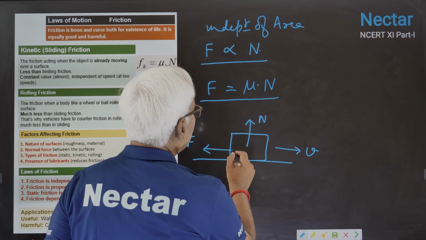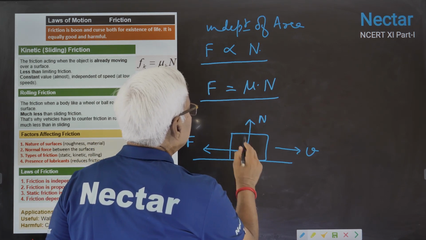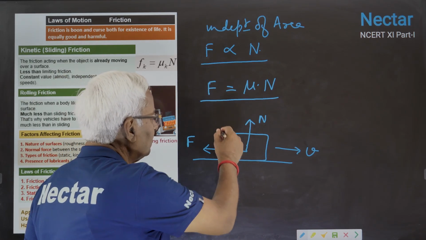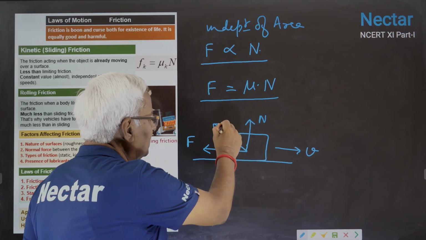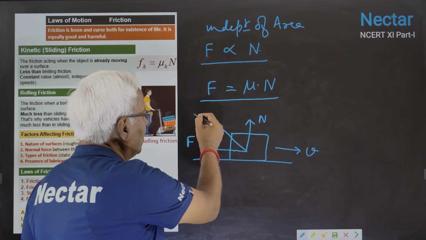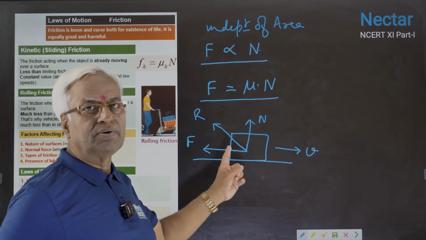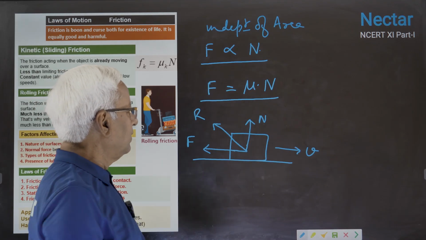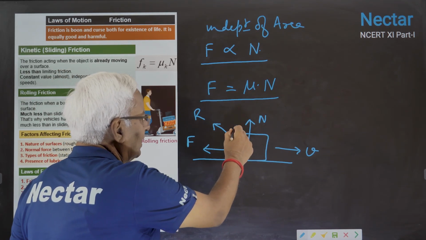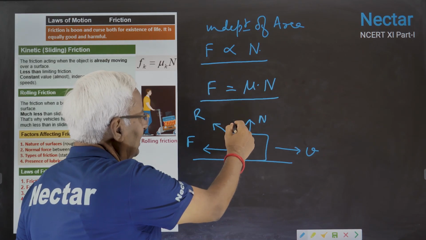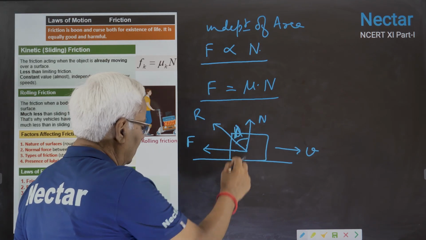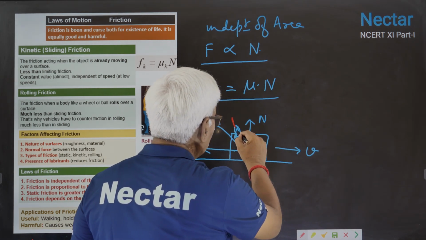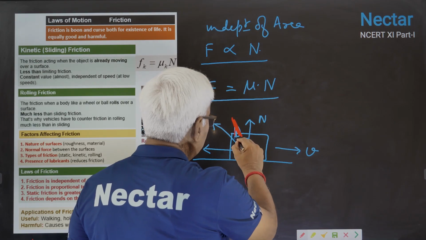One more thing, if we combine these two, this is frictional force, this is N. The resultant of these two forces will be known as the reaction R, because frictional force is horizontal here, normal force is this way. This angle between R and N, better to say it by lambda. I will use another color of pen just to show that this is lambda.